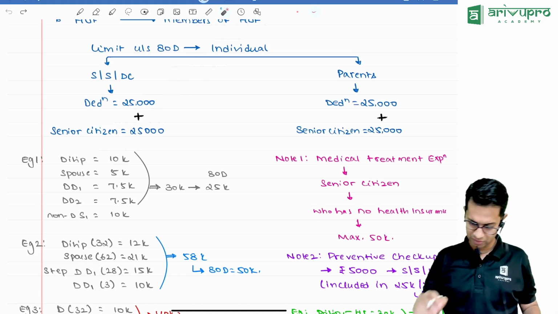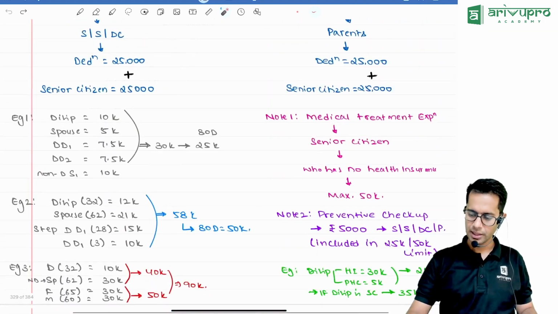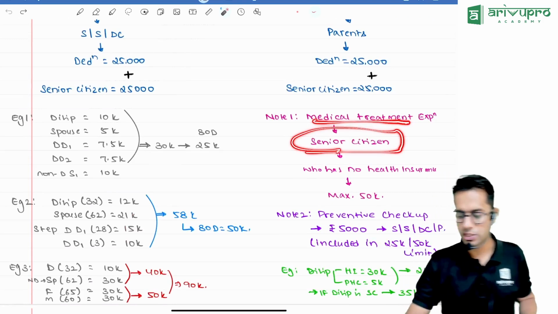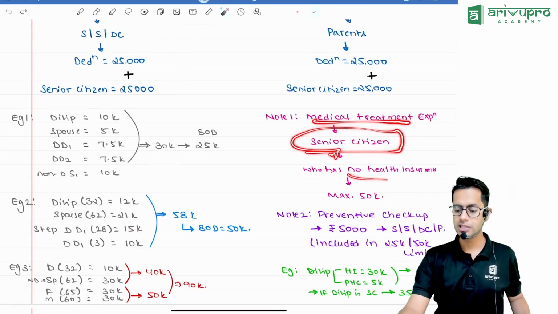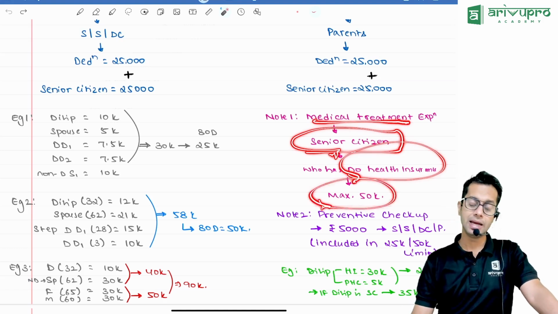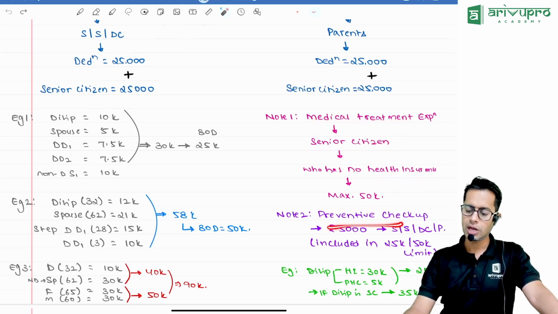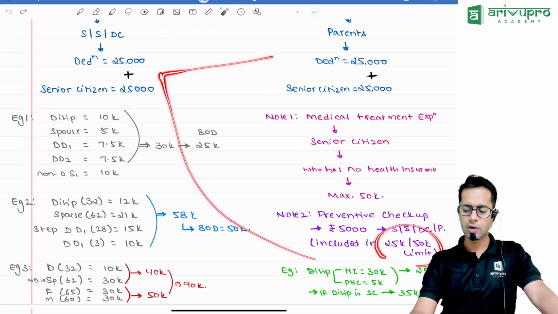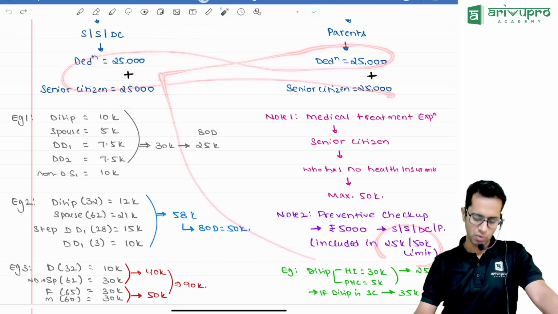Add 25,000. Then, if you're incurring medical treatment expenditure for any senior citizen who does not have health insurance, then you can claim 50,000 rupees deduction under 80D. Then, if you're doing any preventive health checkup, up to 5,000 rupees you can claim for self, spouse, dependent child, and parent, and this is included in the limit of 25,000 or 50,000, whatever limit is there.